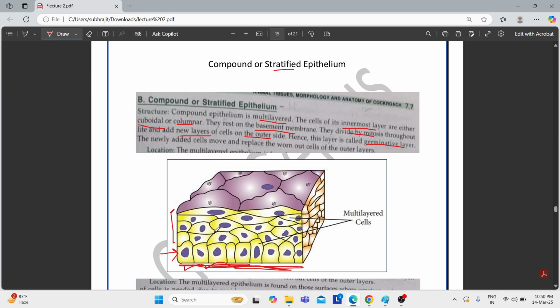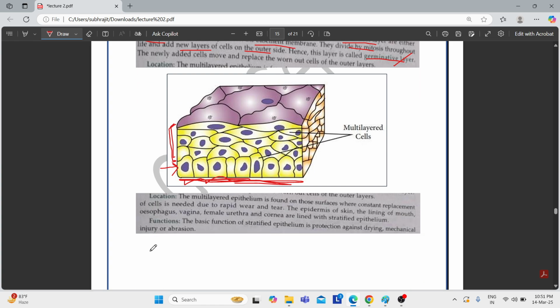Suppose some cells die on the outermost surface, then these innermost cells will divide by mitosis and replace the dead and worn out cells. As it is written, the newly added cells move and replace the worn out cells of the outer layer. It means that on this outer layer, if some cells die, these dead cells need to be replaced, and who will do the replacement? These innermost cells will do the replacement. And how? Through division by mitosis, and thus this layer is also called the germinative layer. It's the innermost layer. So what is the function?